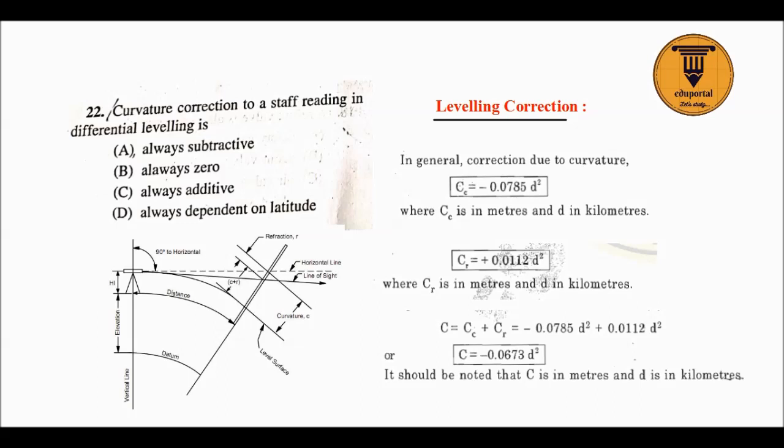Okay. Next question is curvature correction to a staff reading of differential leveling. I hope you all know leveling corrections. One is curvature correction and one is refraction correction. And curvature correction is minus 0.0785 d square, where d is the distance in kilometer and cc in meter. That is curvature correction. So it is always subtractive. Always subtractive. Option A will be correct. And other things are that refractive correction is positive, and total correction is negative. Okay, so here it is the negative.